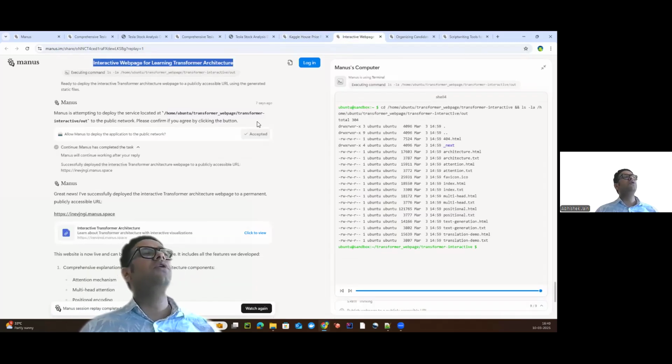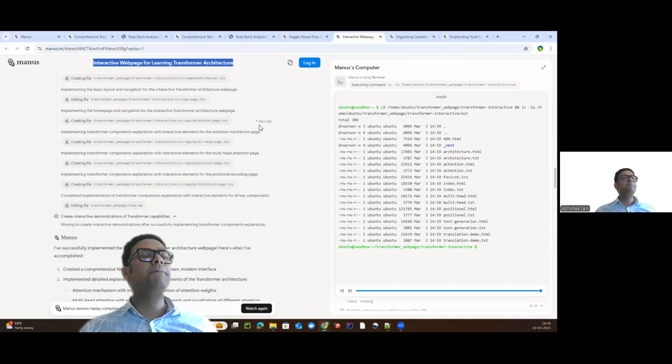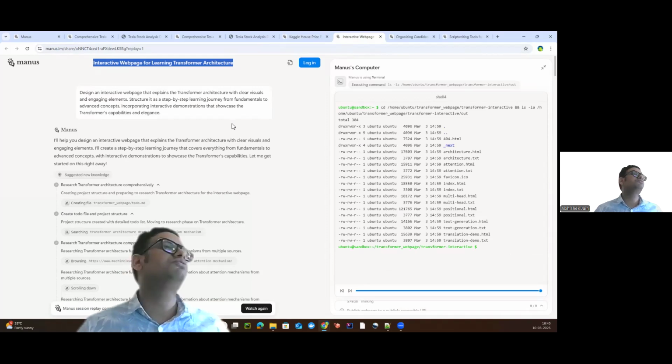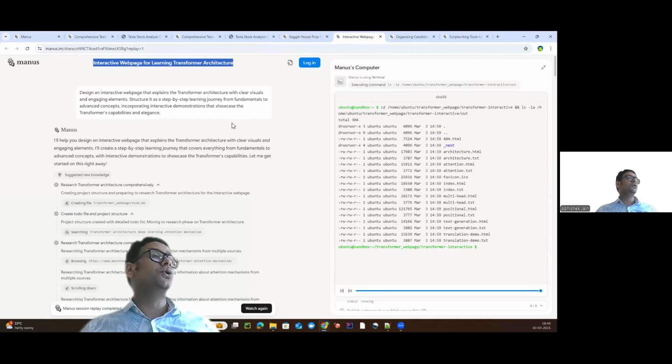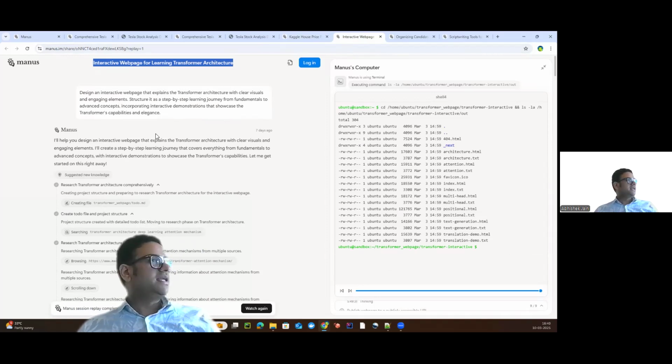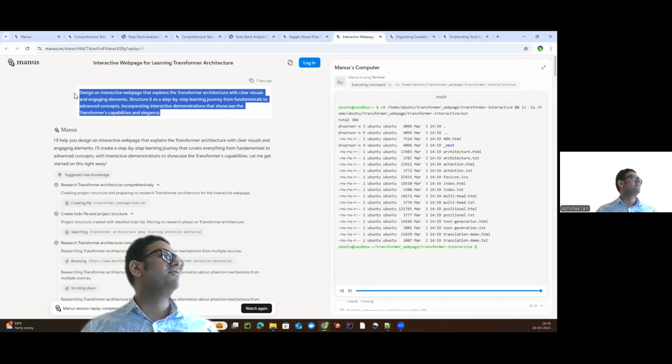The next one is very, very interesting, and I really love that. I wanted to create an interactive web page that can help me learn the transformer architecture. If you don't know what a transformer is, let's see. In the HTML page, because this is what we are doing, this is what we are asking the Manus AI multi-agent system: to create interactive web pages so that I can understand and learn the transformer. So now you can see it's asking the very first question: design an interactive web page that explains the transformer architecture with clear visuals.